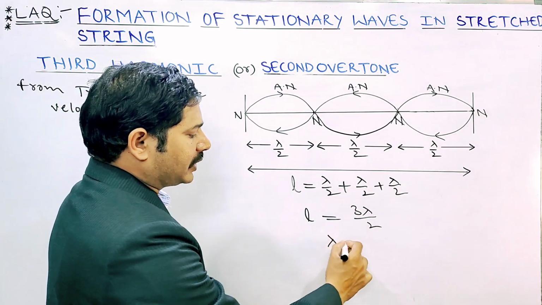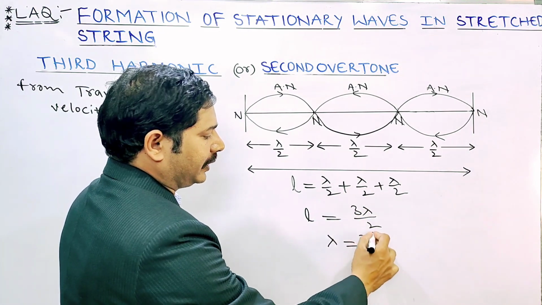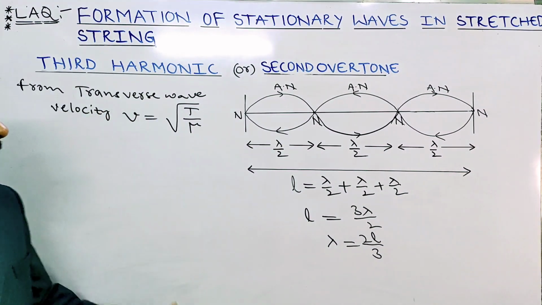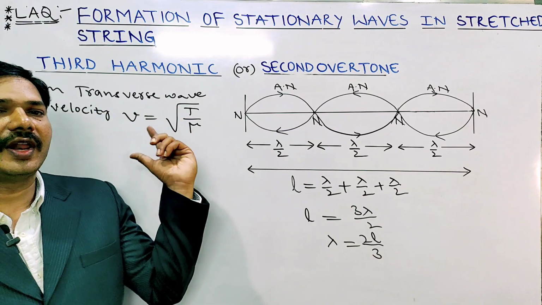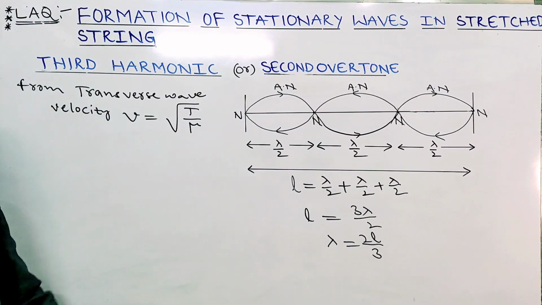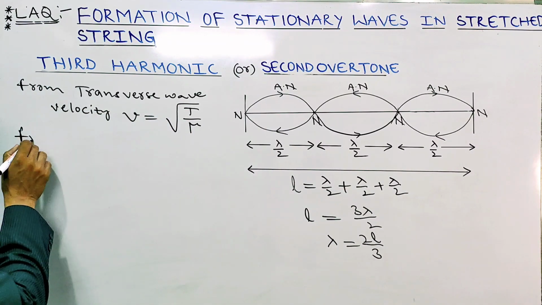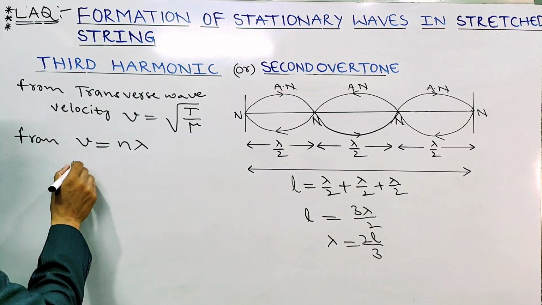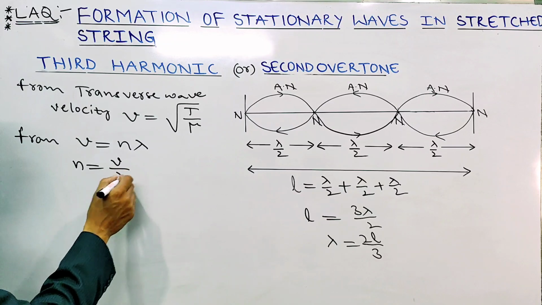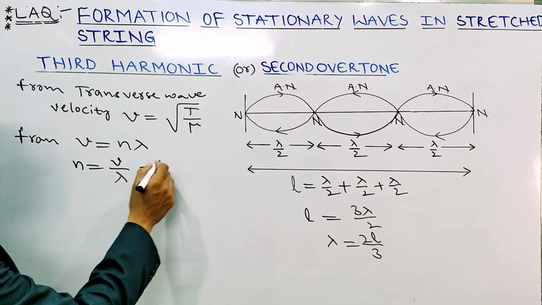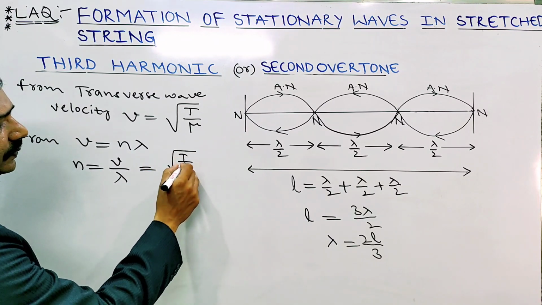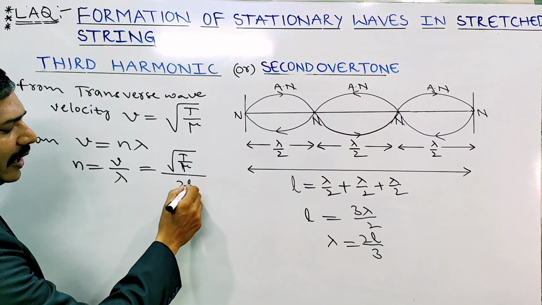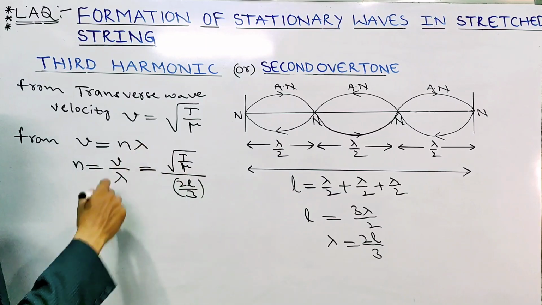Lambda equal to 2L divided by 3. Lambda value we got is 2L by 3. We know the transverse wave velocity equation, v equal to under root of T by mu. From the formula v equal to n lambda, n equal to what? V by lambda. Substitute the values. V is under root T by mu, and lambda we just got as 2L by 3. So this 3 is sent to the numerator.